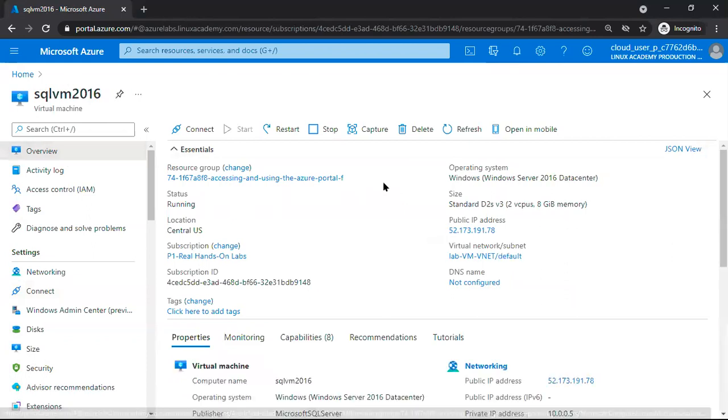Yeah. So like this here, by using the connect option, directly we can connect with RDP, remote desktop. We can start working with the machine, the complete machine. In this machine, we can install one more instance also. By default, the default instance is created. Default instance, SQL Server, default instance.